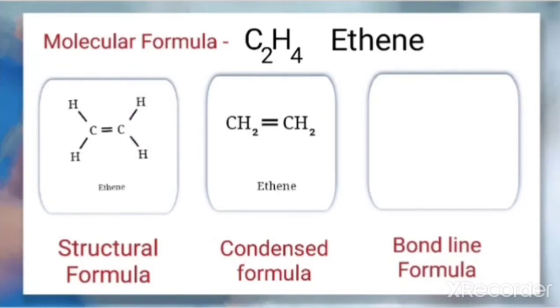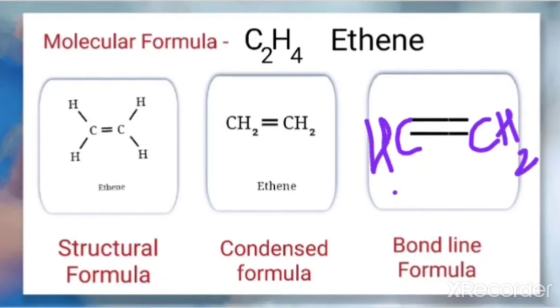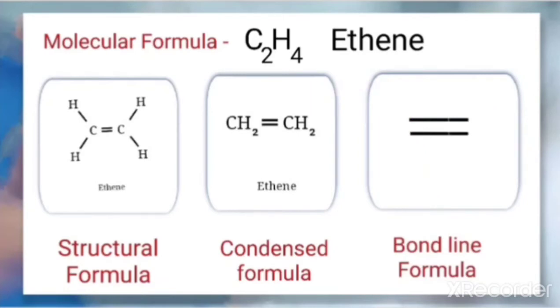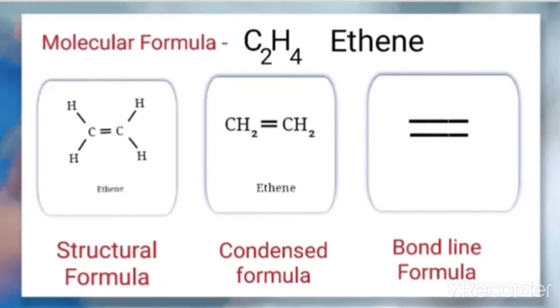As I told you, in the bond line formula the carbon and hydrogen are not represented. For the case of ethane, we wrote only one line, but ethene we will represent by 2 lines here. So what it shows here is one carbon here and one carbon here. And because carbon is tetravalent, there should be 2 hydrogens here and 2 hydrogens here. So that is the condensed formula. So these are the structural formula, condensed formula and bond line formula for ethene.